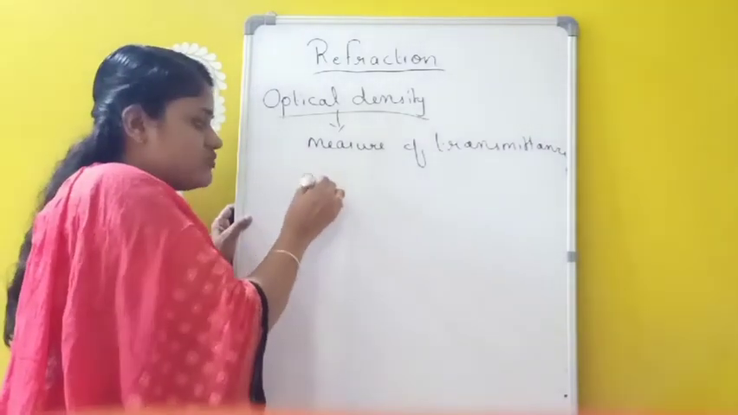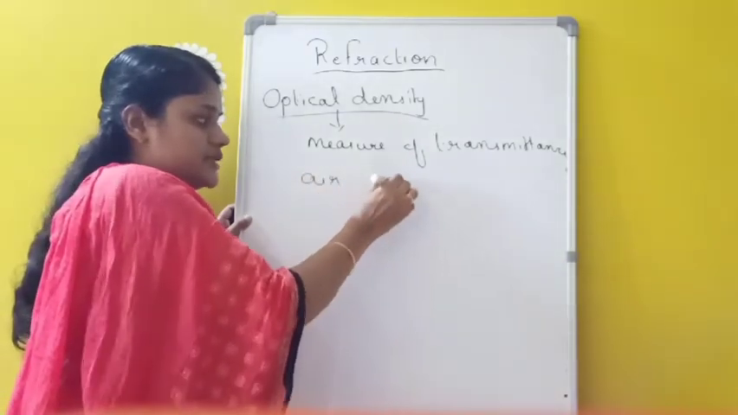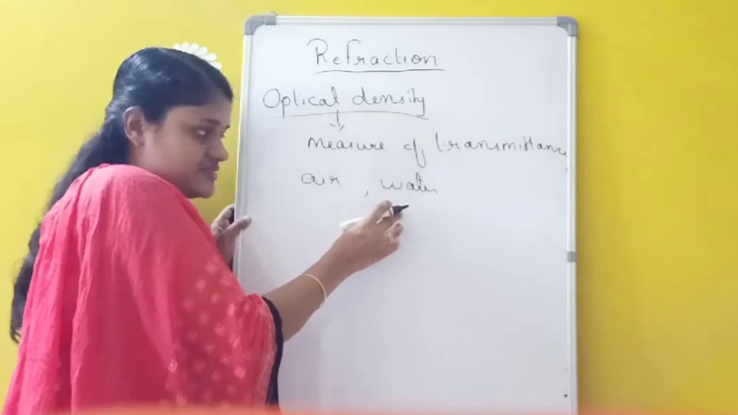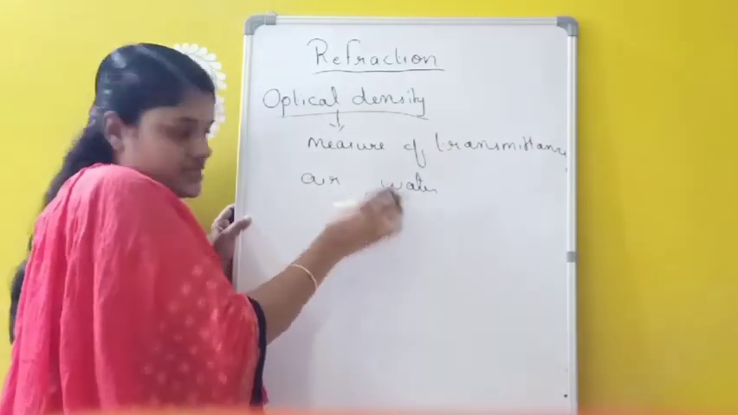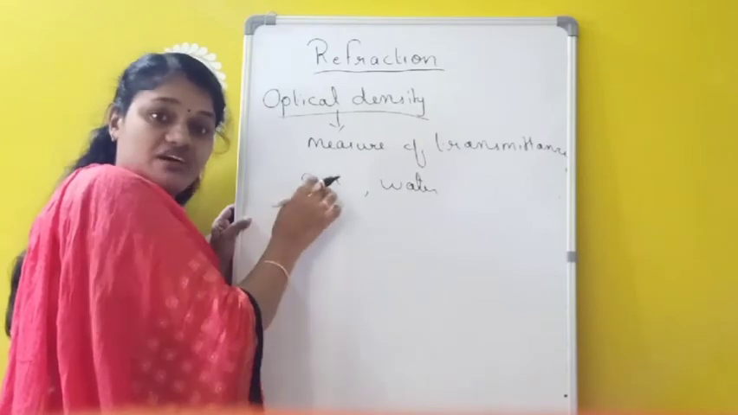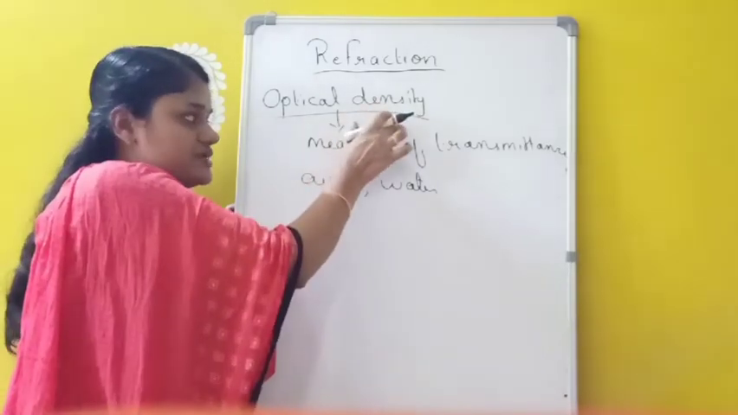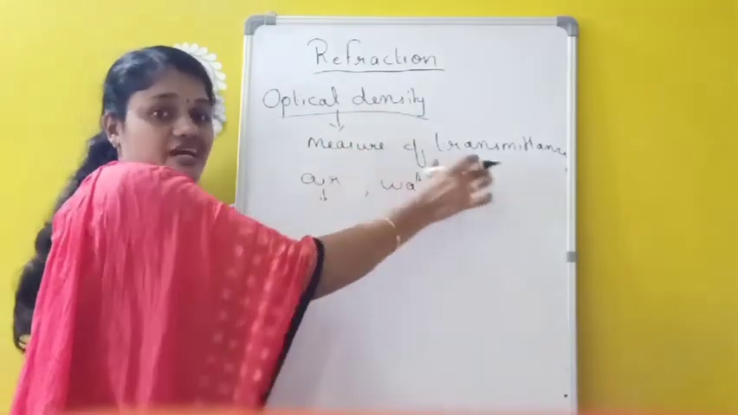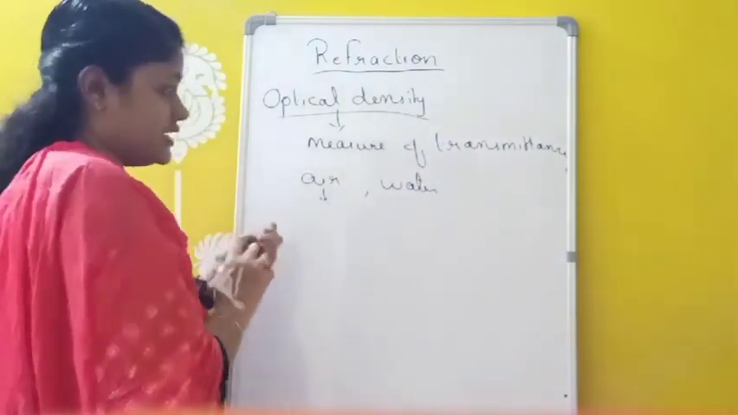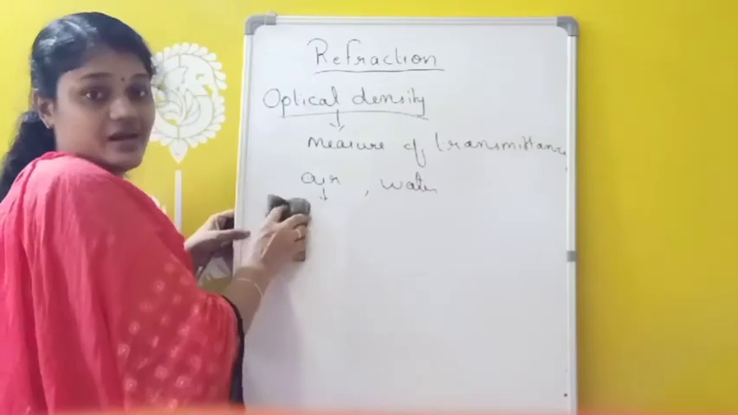So when we are comparing air and water, the optical density is more for water. That means the light ray will be traveling slower in water. And optical density is less for air. That means the light ray will be traveling faster in air. So optical density is a measure of transmittance through an optical medium. Now we can go for refraction through a glass slab.